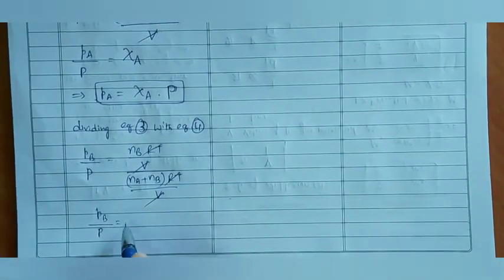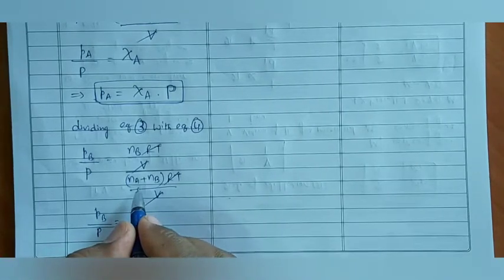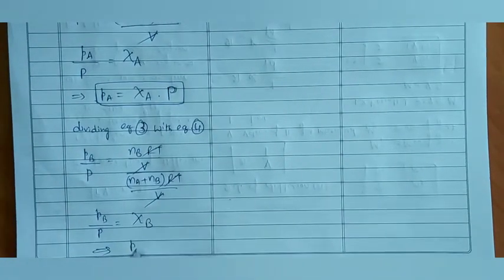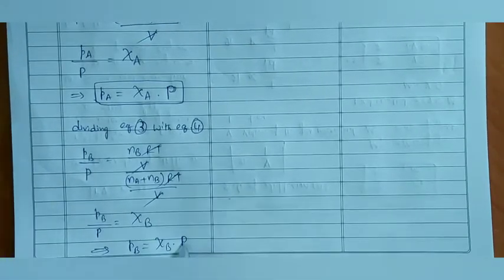Pb by P is equal to Nb by Na plus Nb, number of moles of B by total number of moles, which is called mole fraction of B. Finally, we can write it as partial pressure of B is equal to mole fraction of B into total pressure.